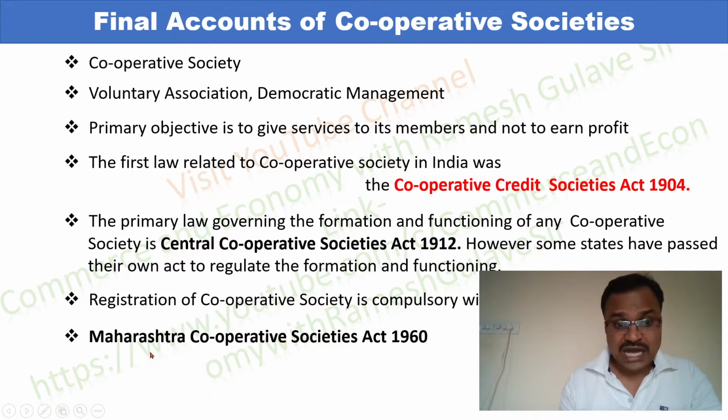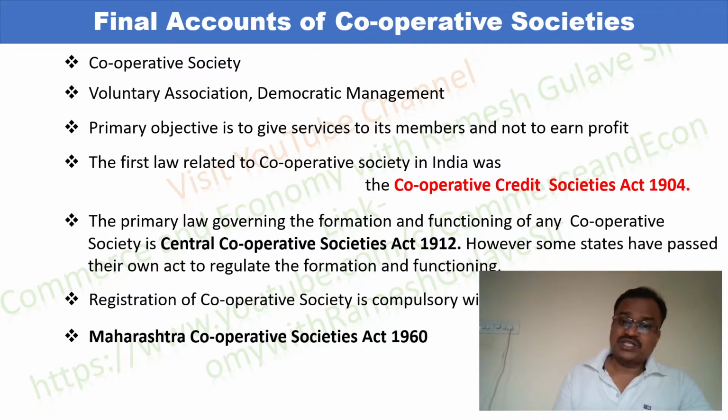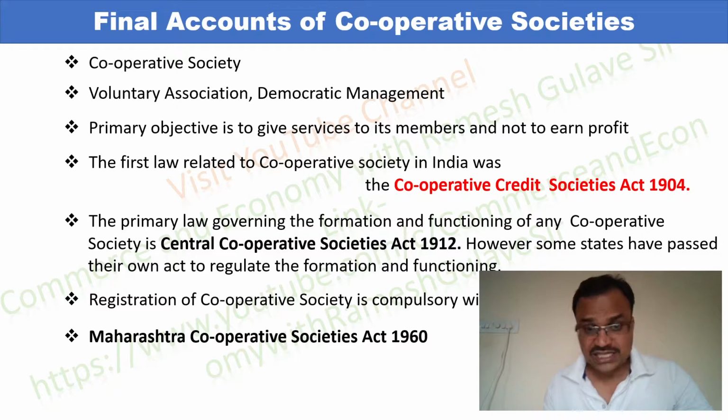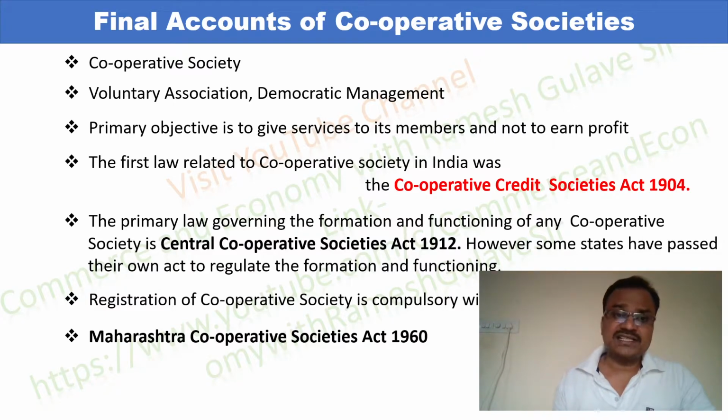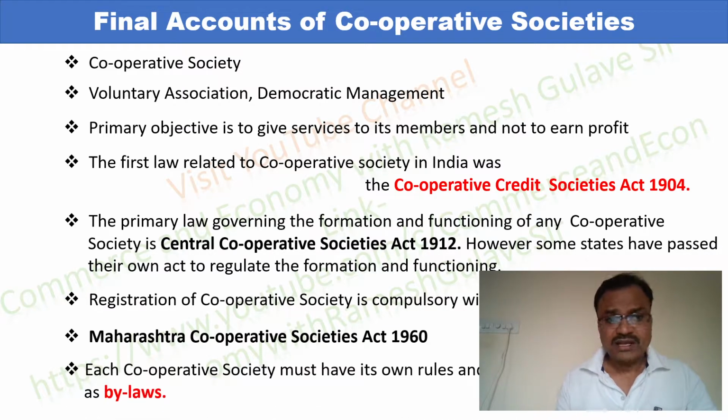Similarly, in Maharashtra, the Maharashtra Cooperative Societies Act 1960 was enacted, and this law is in force in Maharashtra. So, as per this act, every society has to be registered in Maharashtra state. Similarly, for other states, there is a separate State Cooperative Societies Act, right?